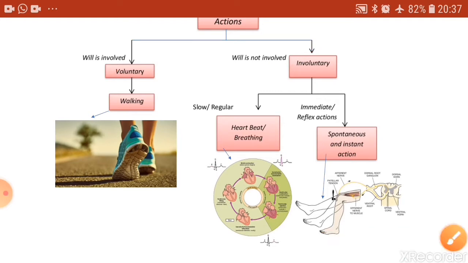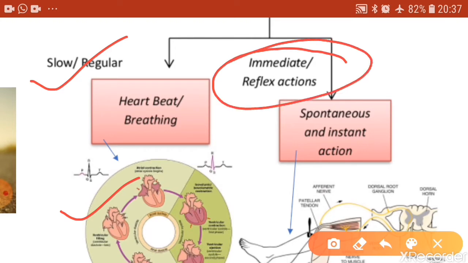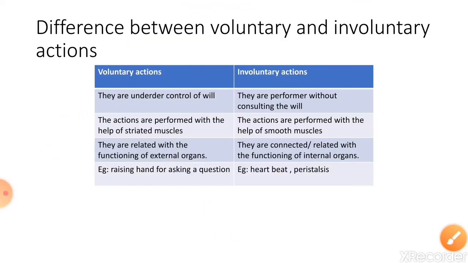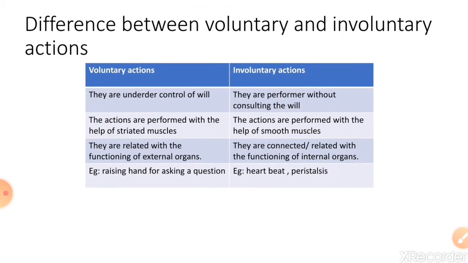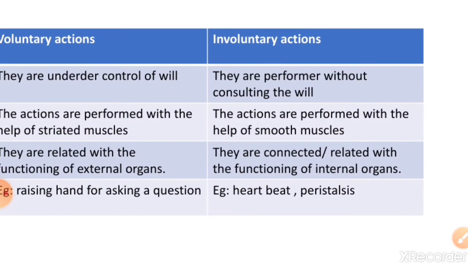The involuntary movements can either be slower movements which are performed to regulate the functioning of internal organs, or if the movement is involuntary, automatic and spontaneous, such movements are called reflex actions. Now, let us see the difference between voluntary and involuntary movements. So here this table shows the difference between the two.